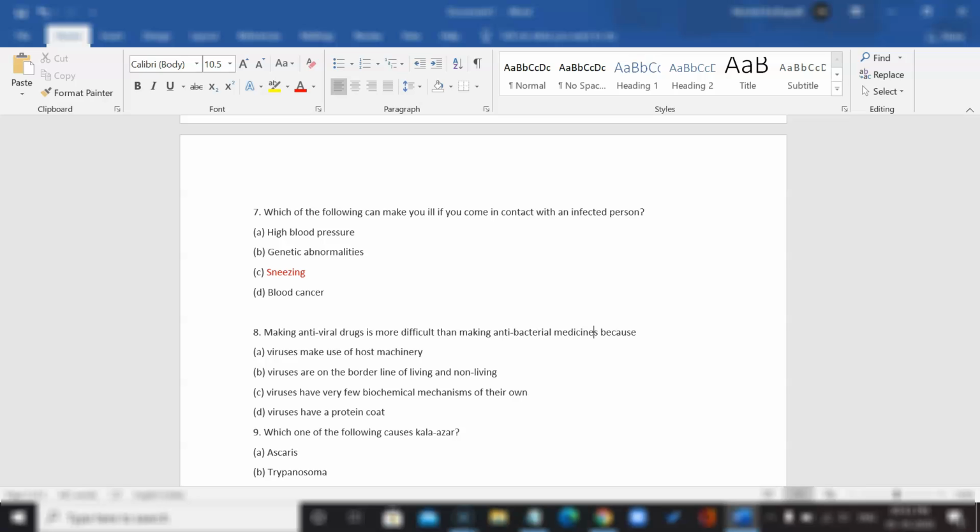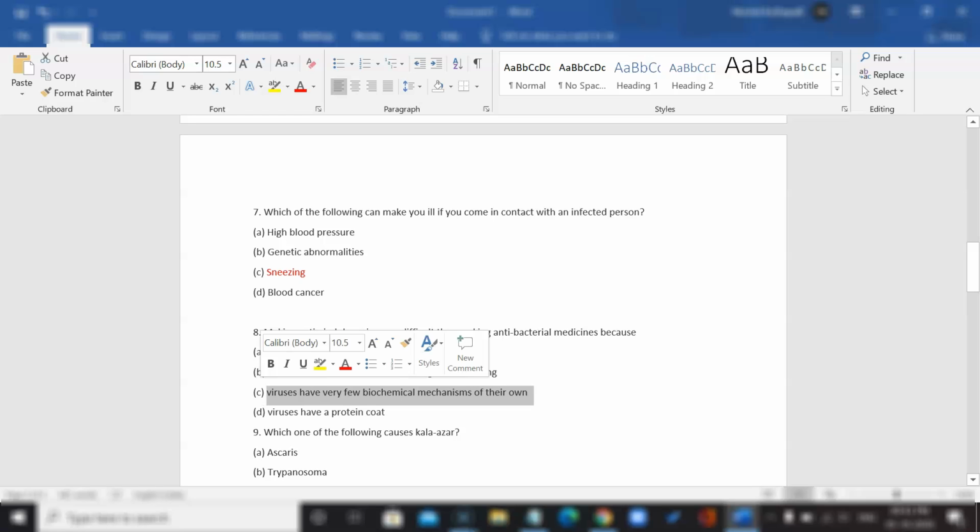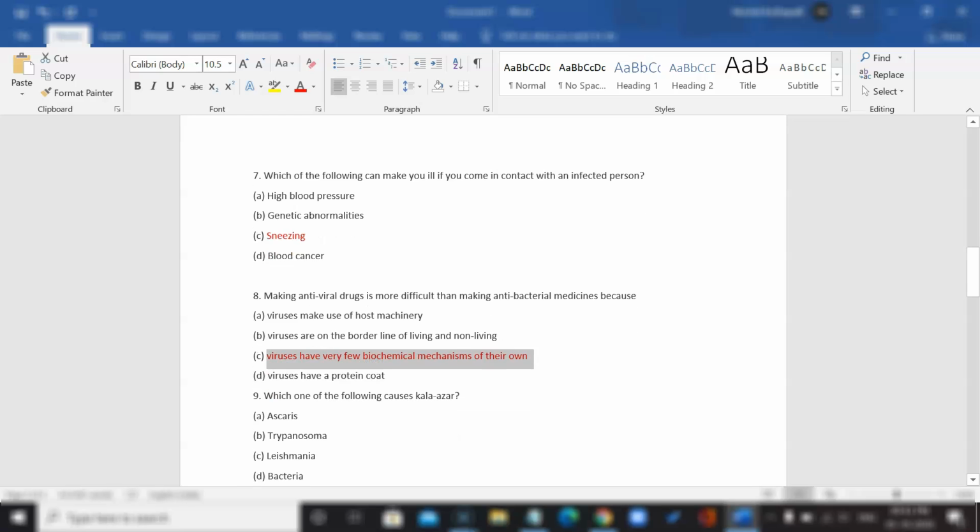But antiviral drugs, on the other hand, viruses have very few biochemical mechanisms of their own, and they usually rely on our own mechanisms to thrive, which is why fighting viruses is so complicated. So the answer would be C. Viruses have very few biochemical mechanisms of their own.